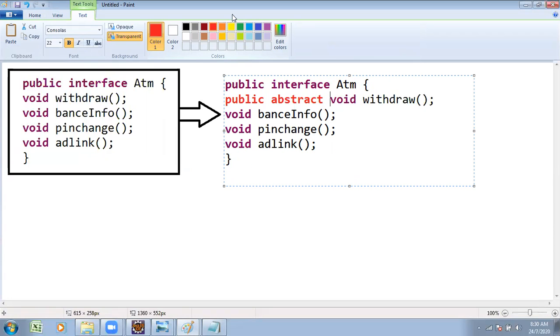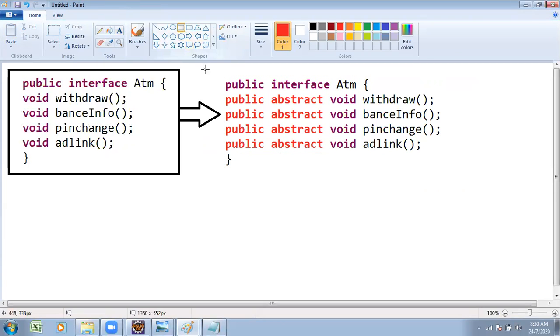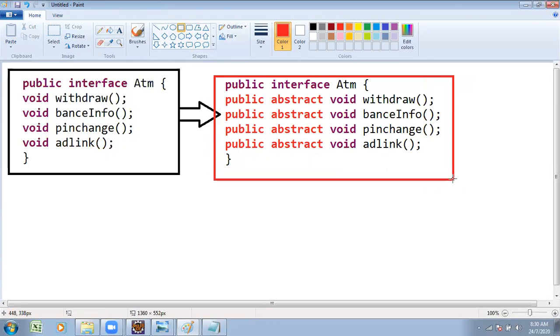Public abstract void withdraw. Public abstract void balance. Public abstract void pin change. Public abstract Aadhaar link. This procedure is going to happen. By default, these are public abstract type methods.